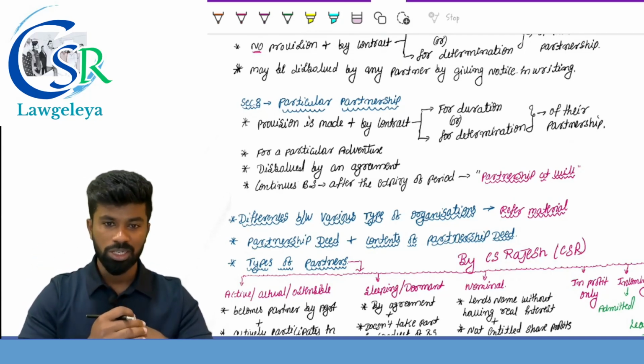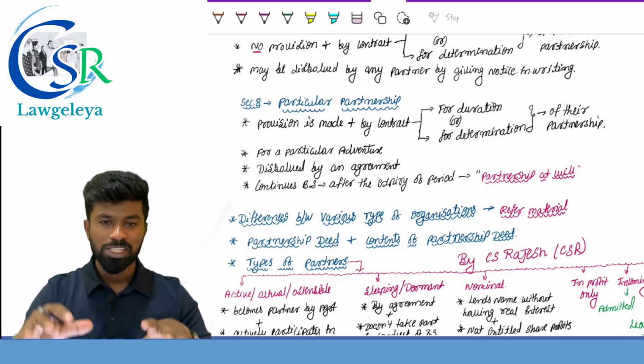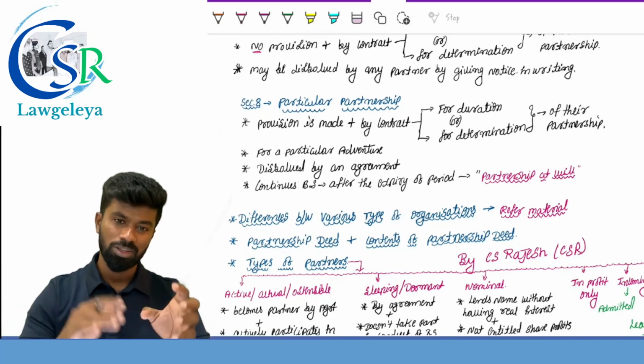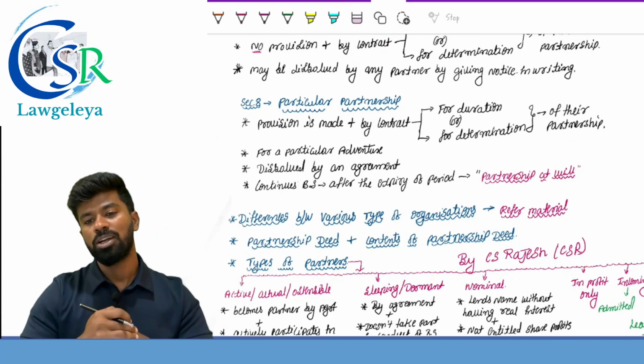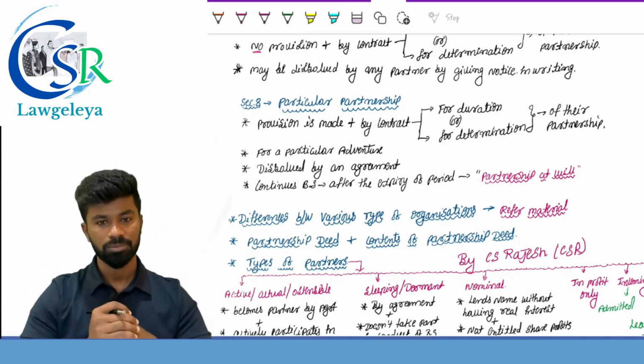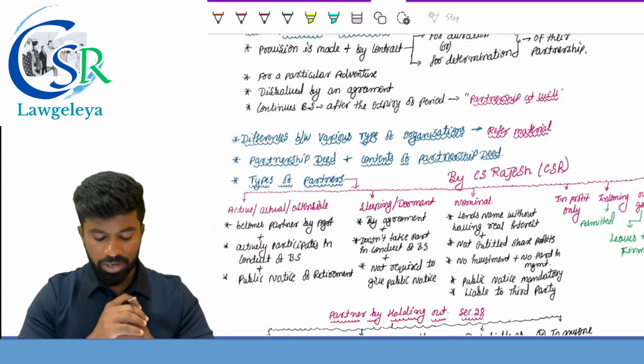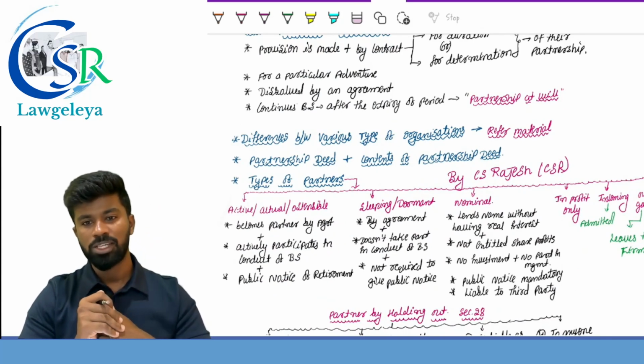And one more provision is that if a partnership firm is formed for a particular period and if it continues to carry on the business after that particular period, it becomes what? Partnership at will. Section number 8. Then we have difference between various types of organization, for which you guys can refer to the material.